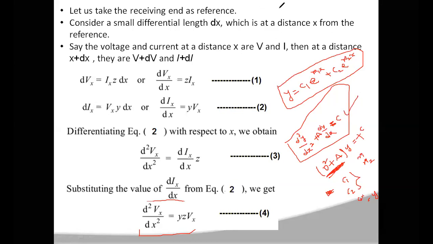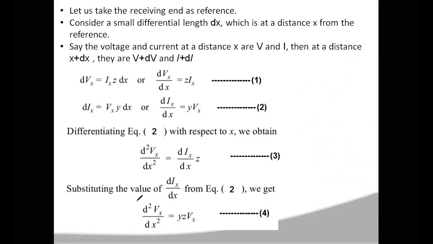In a similar manner, if you observe equation number 4, this is also a second order differential equation. d square Vx by dx square is equal to YZ into Vx. So this can be written as d square Vx by dx square minus YZ into Vx equal to 0.